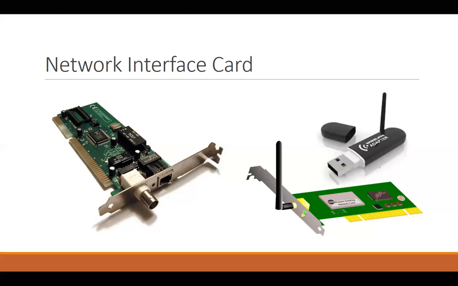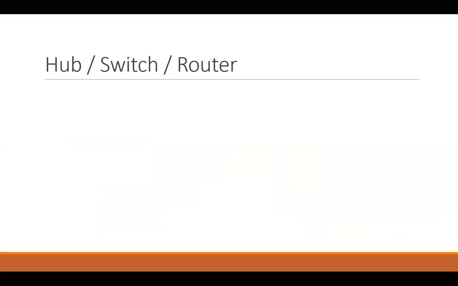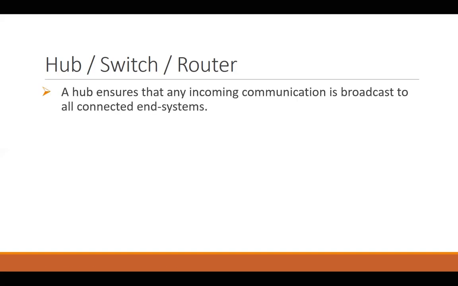All right, moving on, let's talk about the central device at the start of the star topology. In the really old days, it used to be a hub. Then the hub was replaced by the switch, and now the switch has been replaced by the router. Now, what was the problem with the hub? If one word can be used to describe the difference between all these three devices, that word is going to be intelligence.